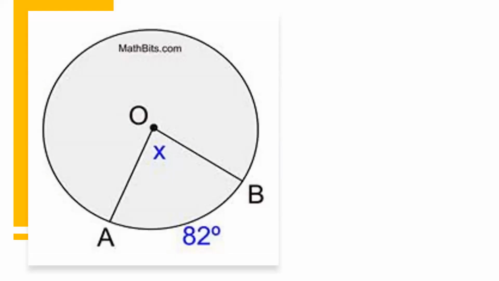In this case, we have a central angle X, which is also known as angle AOB. And AOB has its intercepted arc, which is 82 degrees. What is the measurement of that angle X? 82, sir. 82 din po yun, kasi that is a central angle.